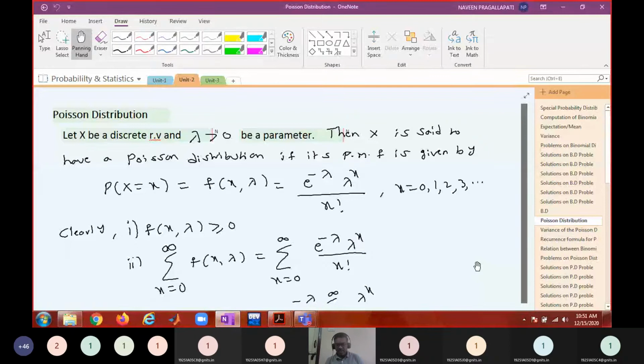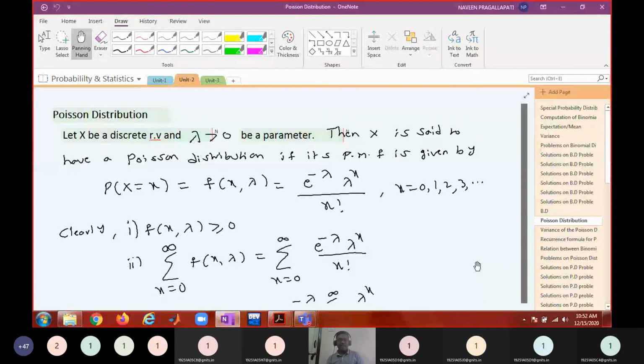Okay. So after that, we have seen the Poisson distribution, and the Poisson distribution occurs whenever the events are rare. Okay, that means the probability of each success is very less, and there is no limit for the number of successes. Instead of success, in the Poisson distribution we call it the number of occurrences. So the number of occurrences may be more, but the probability of occurrence of an individual event may be very less, and there is no upper limit.